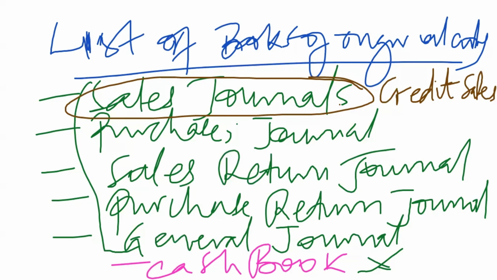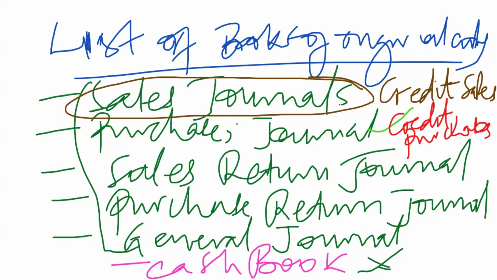So whenever we talk about a sale, we are basically looking at disposal of stock or inventory. Now, when you look at the purchases journal, it also caters for credit purchases alone. This purchases journal caters only for credit purchases.